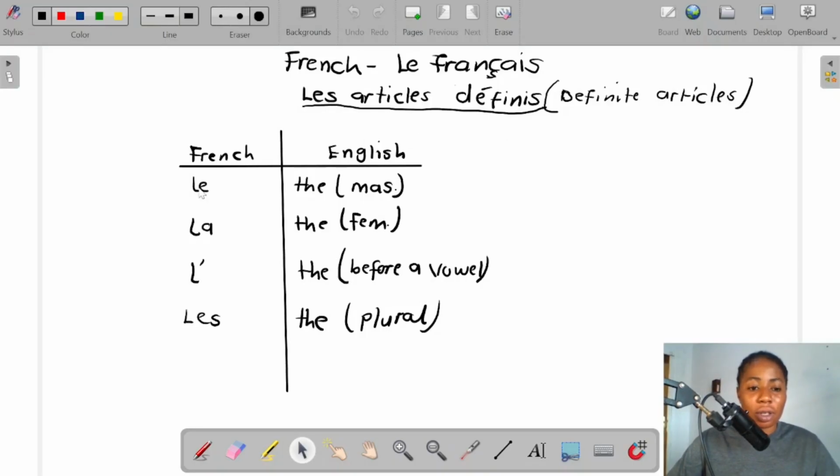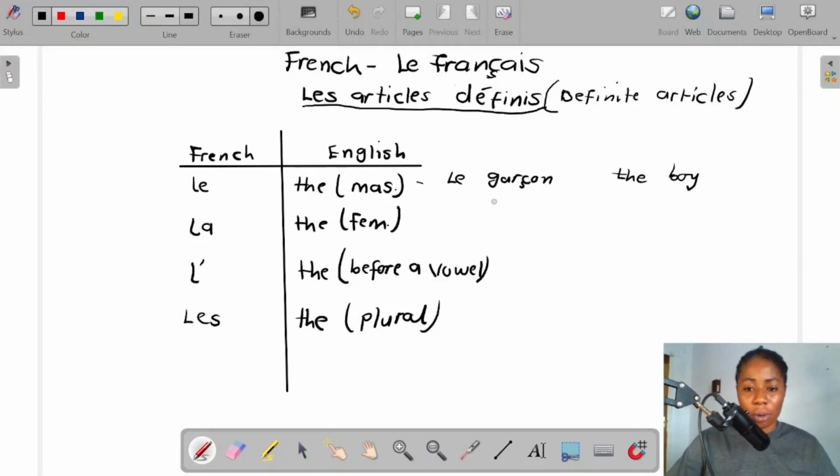All right. So now in French we say le. Repeat, le. Très bien. And in French we have masculine words and we have feminine words. So when you use le, we are talking about a masculine word. For example, you will say le garçon, which means the boy. So you see in English, they actually do not care. We use the throughout.